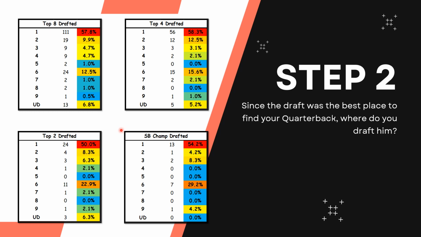Move on to the Super Bowl finalists. So the top 2. It is half of all Super Bowl appearance quarterbacks were drafted in the very first round since 2000. That's huge. It's telling you your answer right there. You have to get your quarterback through the draft and through the first round.